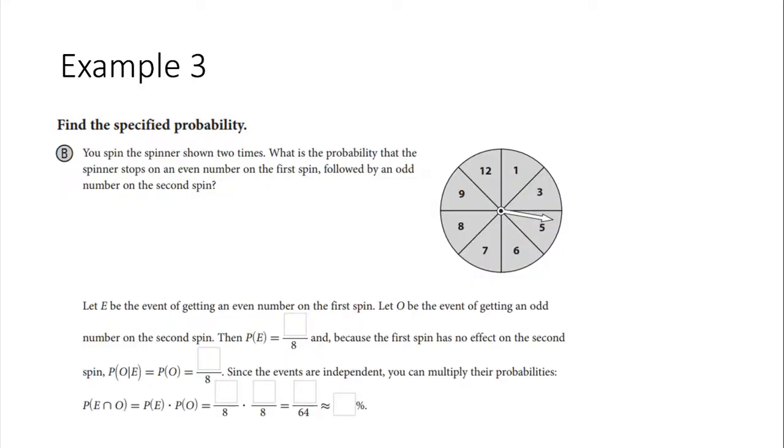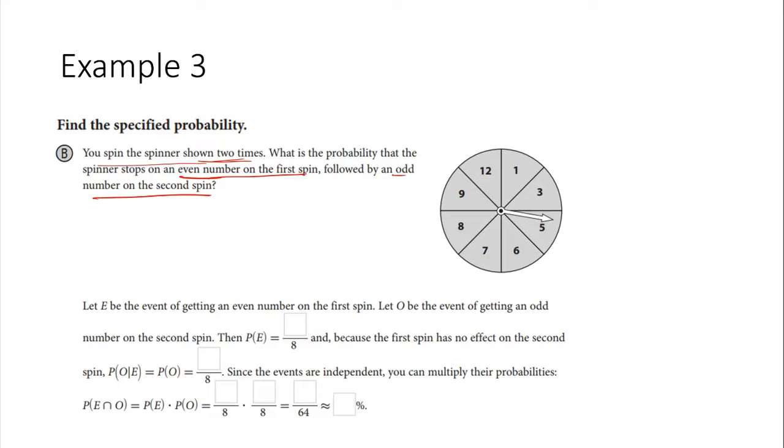Example 3. Find the specified probability. This is part of the same concept. We spin a spinner, shown here, two times. That's important to note. What is the probability that the spinner stops on an even number on the first spin, followed by an odd number on the second spin? That's a good one.